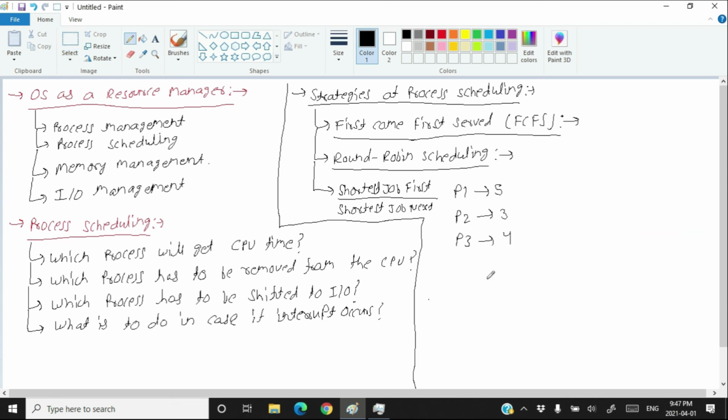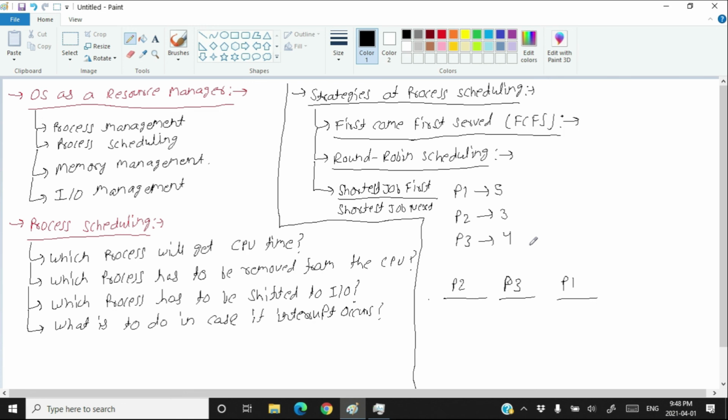What happens here is, in shortest job first, the process which needs minimum CPU time will get the first chance. Therefore, here the P2 will get the first chance. The P3 will get the second chance on the CPU, and the P1 will get the third chance on the CPU. The process which needs less time on the CPU will get the first chance. This is called shortest job first scheduling. Okay, so this is all about the process scheduling part of the operating system.